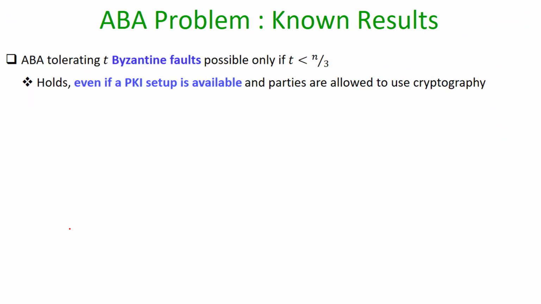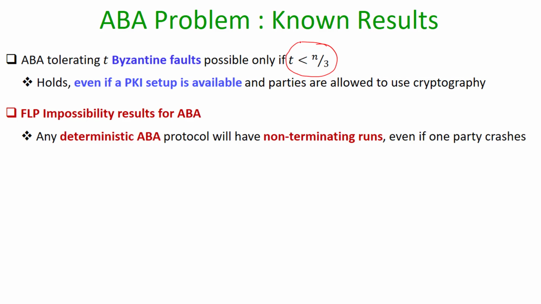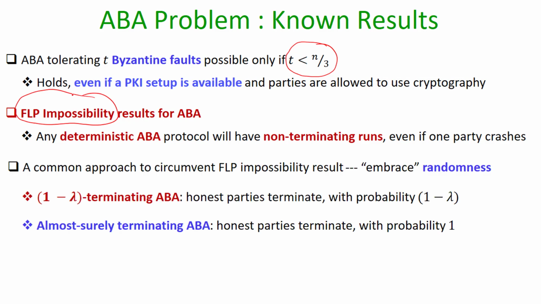So these are the known results in the domain of asynchronous Byzantine agreement. It is well known that asynchronous Byzantine agreement tolerating t Byzantine faults is possible if and only if t is less than n over 3, and this bound holds even if the parties are allowed to use cryptography. Moreover, we have the seminal FLP impossibility result, which states that any deterministic ABA protocol will have non-terminating runs even if one party crashes. A common approach which has been used in the literature to circumvent the FLP impossibility result is to design randomized ABA protocols.